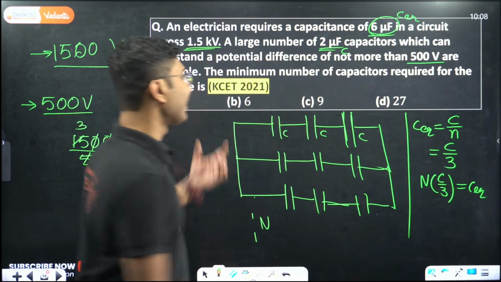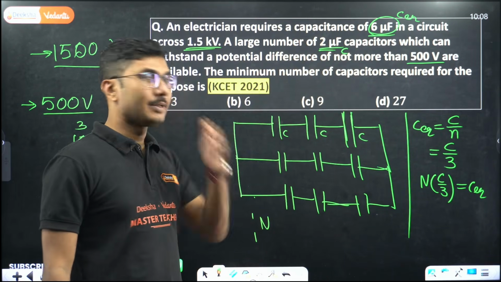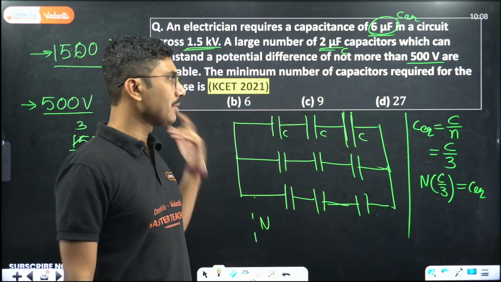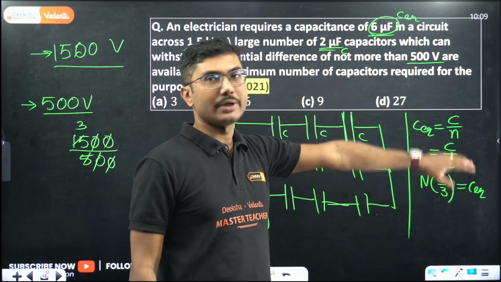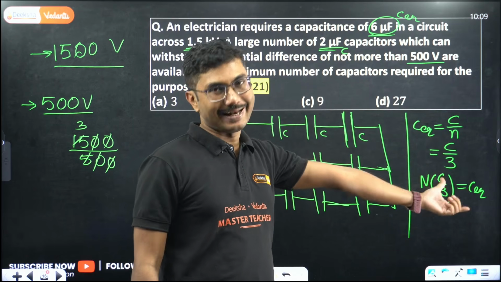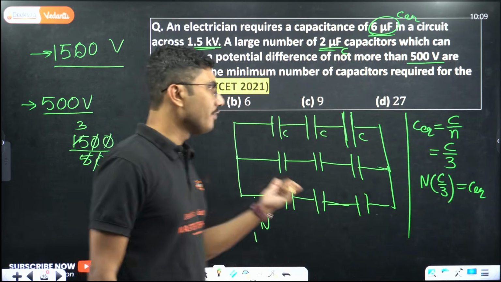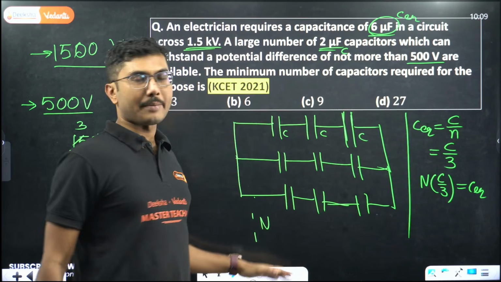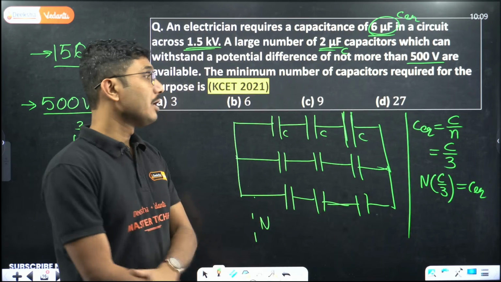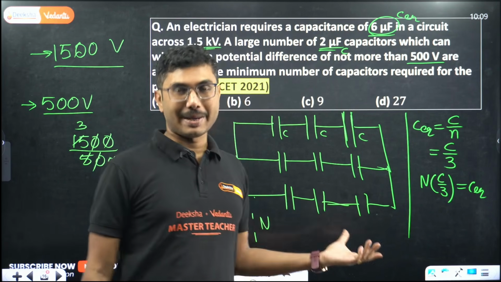So when you are connecting in series, voltage increases. When you connect them in parallel, capacitance increases. Remember, in case of series combination, if they are equal, you can directly calculate by C by N. So 3 capacitances connected in series, equivalent capacitance is C by 3. When an equal number of capacitances are connected in parallel, you have to multiply. In case of series, divide; in case of parallel, multiply.